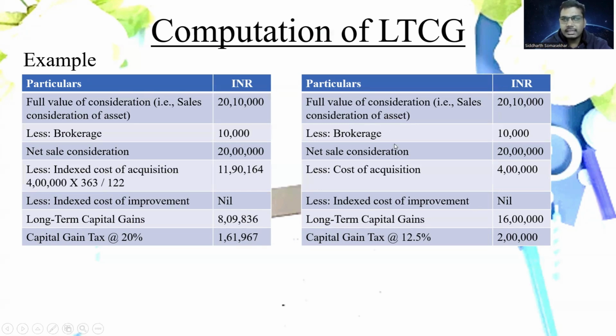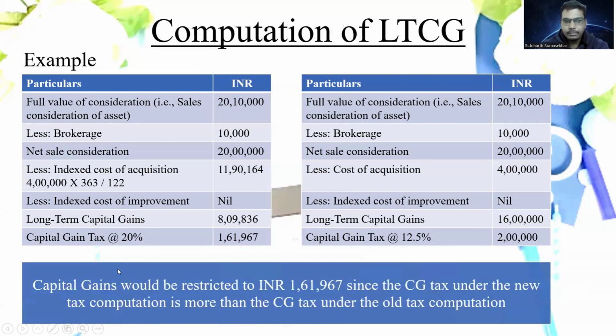Then we calculate it again as per the new provision, wherein we take the full value of consideration, deduct the cost, 20 lakhs, cost of acquisition, actual cost of acquisition, that is 4 lakhs, cost of improvement nil, long-term capital gain becomes 16 lakhs, and the capital gain tax at 12.5% becomes 2 lakhs. So here you can clearly observe the new provision tax is higher than the old provision. So whatever the excess because of the new provision needs to be ignored. So capital gains tax would be restricted to 1,61,000 since the capital gain tax under the new computation is more than the capital gain tax under the old computation.